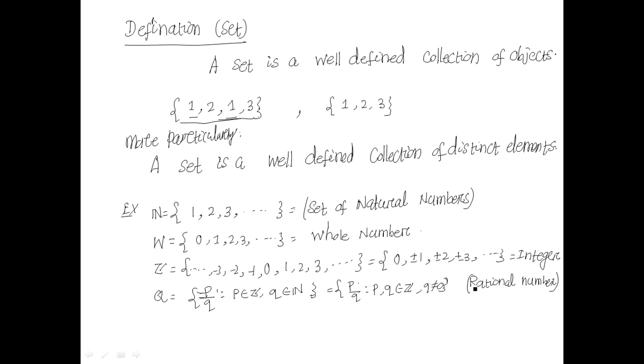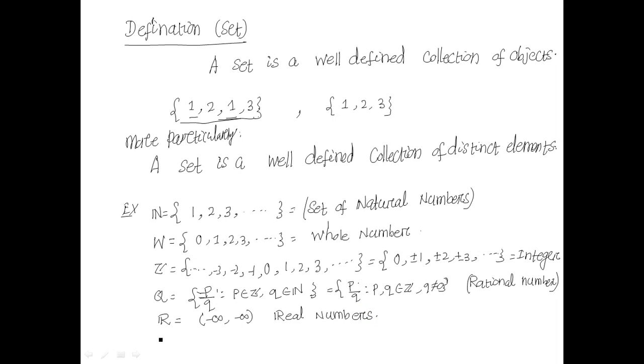Now next is R, the set of real numbers, which lies from minus infinity to plus infinity.